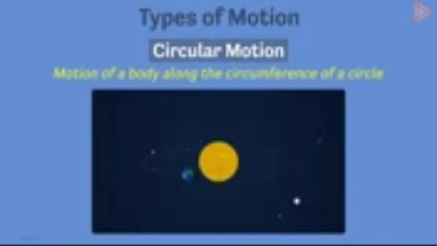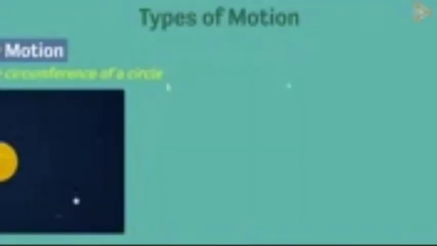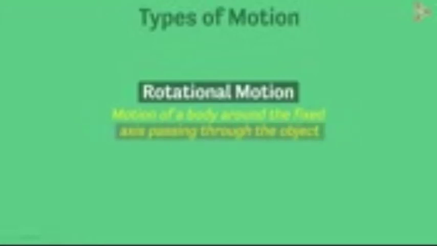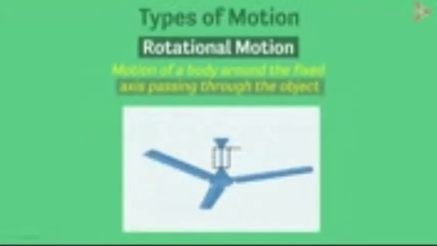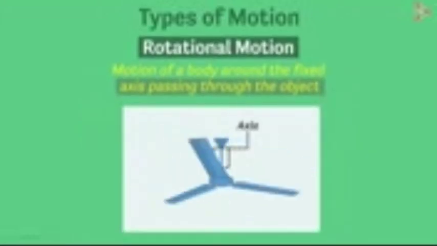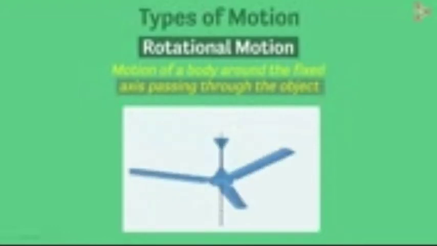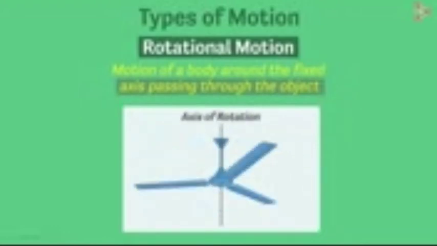The third type of motion that we saw is a rotational motion. It is the motion of a body around a fixed axis which is passing through the object. This is important. The axis has to pass through the object. Example of rotational motion is a ceiling fan rotating along its axle. So you see that if I draw a hypothetical line called the axis of rotation, then it's passing through the